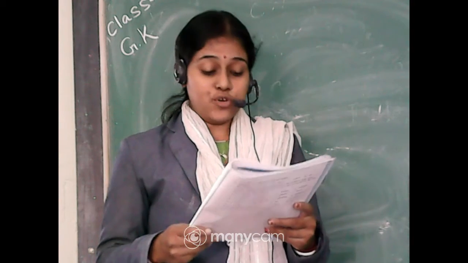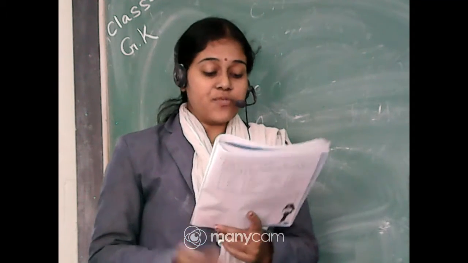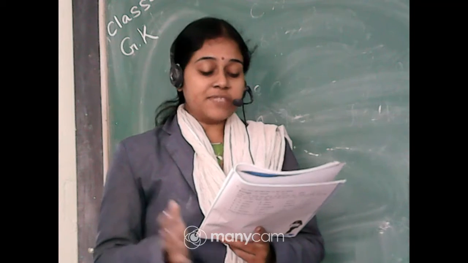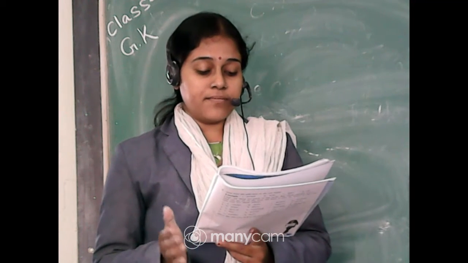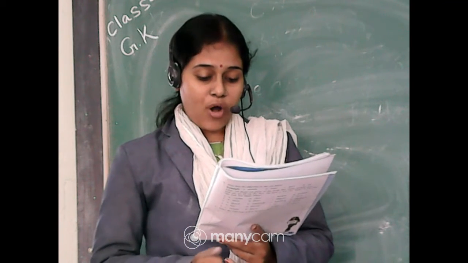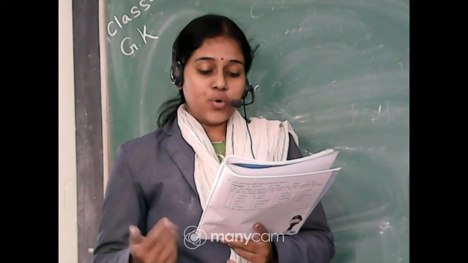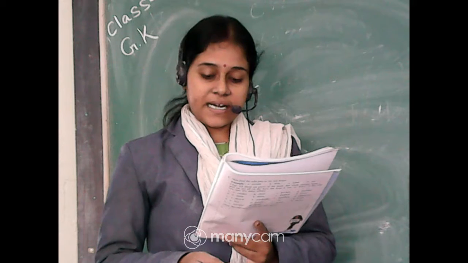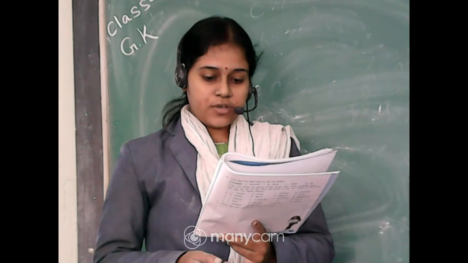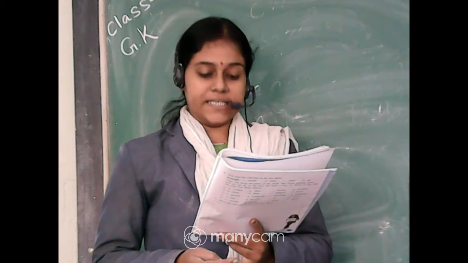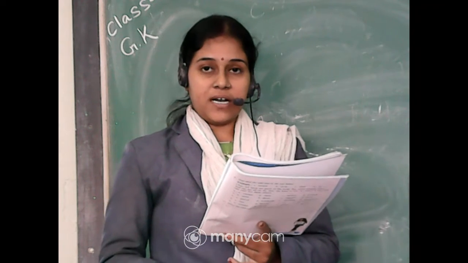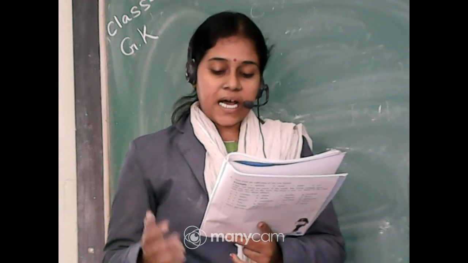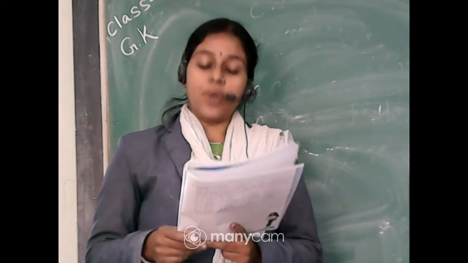Look very carefully at the pictures. Their names are given here. Ajoy is a boy, Amya is a girl, Aryan is a boy, and Arnav is a boy. So 3 boys and 1 girl. Amya is the girl's name.